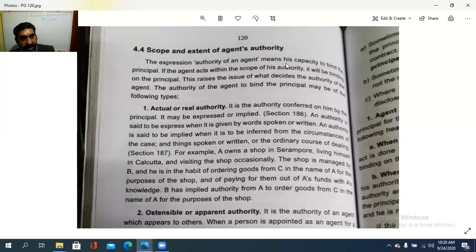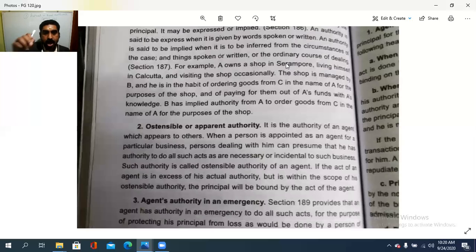With A's knowledge, taking A's fund, he is ordering the goods from C for the shop, isn't it? In the name of A. So therefore, B is having an implied authority, means as the circumstances of the case may be, he is ordering the goods with A's knowledge on behalf of the shop and with the A's fund. So that is the case, actual or real authority. Another one is ostensible or apparent authority.